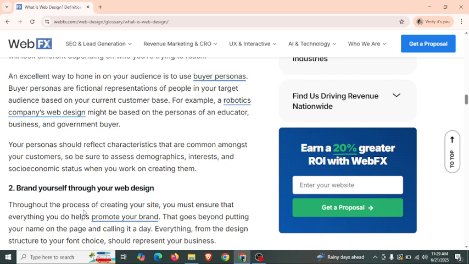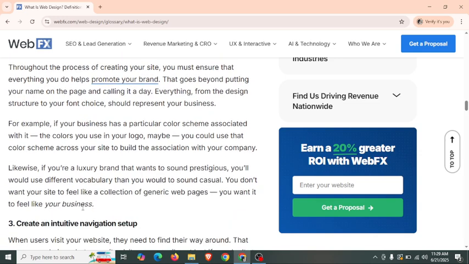And the next one is brand yourself through your web design. Throughout the process of creating your site, you must ensure that everything you do helps promote your brand. That goes beyond putting your name on the page and calling it a day. Everything from the design structure to your font choice should represent your business.